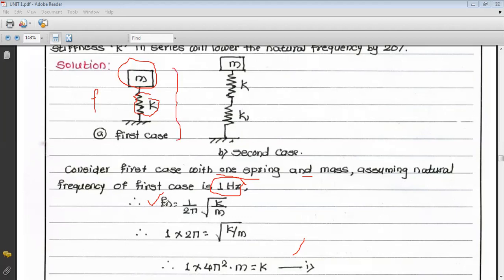The value of frequency is 1, so 1 into 2 pi is equal to square root of k by m. Squaring this term, we get 1 into 4 pi square is equal to k by m. Now m goes to this side, so it becomes 1 into 4 pi square into m is equal to k. So this is the first equation.